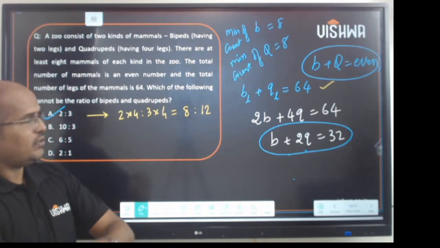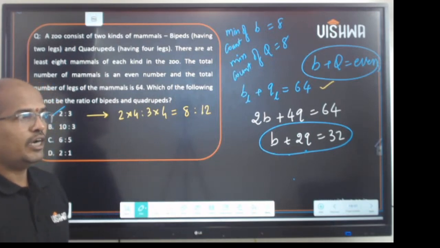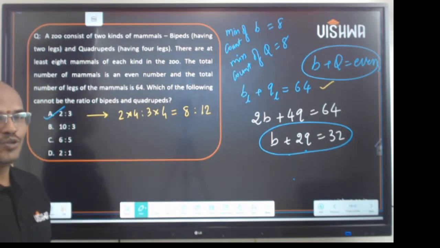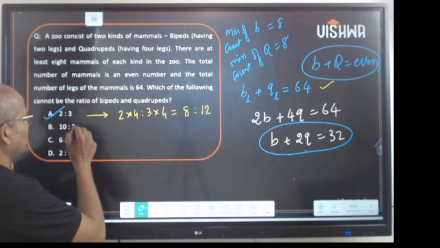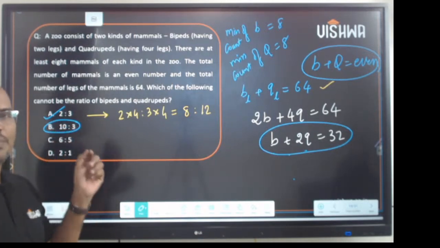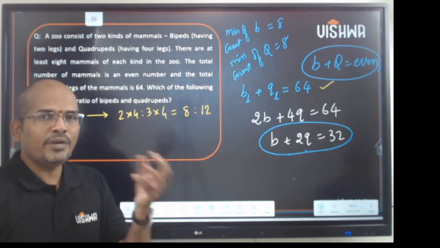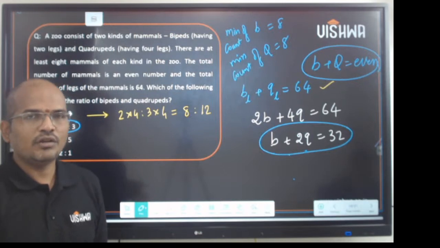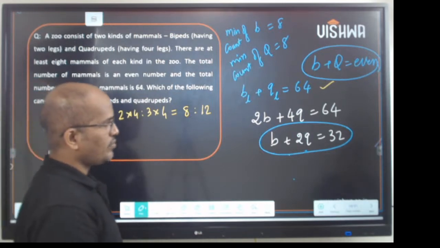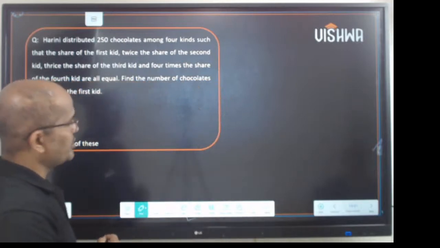So I'll give you the answer. Work on it and get back to me in the comment section. So the answer is 10 is to 3. This cannot be the ratio of bipeds to quadrupeds. Why can't it be? Please put it in the comment section. Okay, we'll see how. Come to the next question.